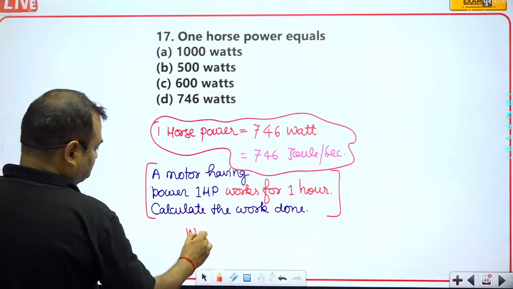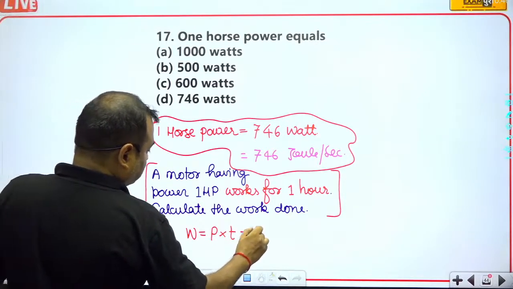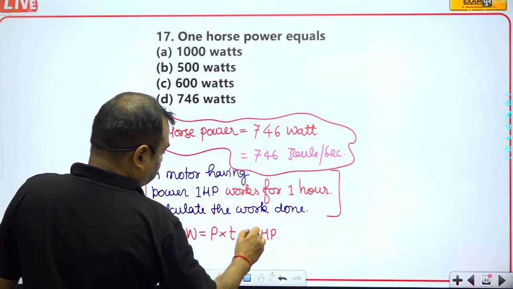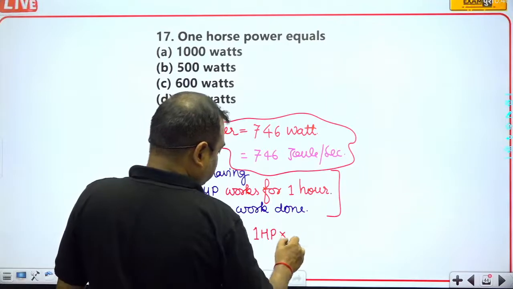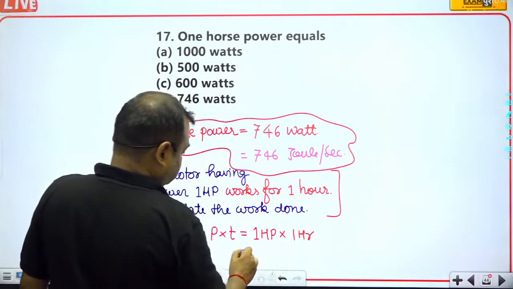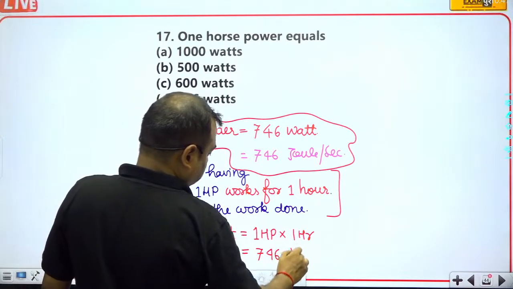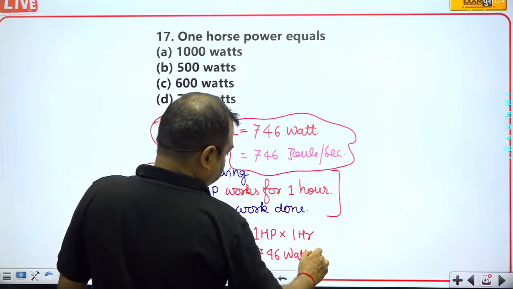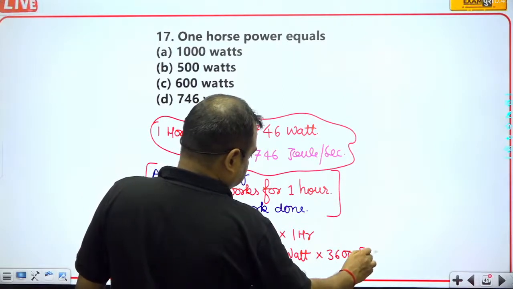Work done will be equal to P into T, so 1 horsepower into 1 hour. This will be equal to 746 watt multiplied by 3600 seconds.